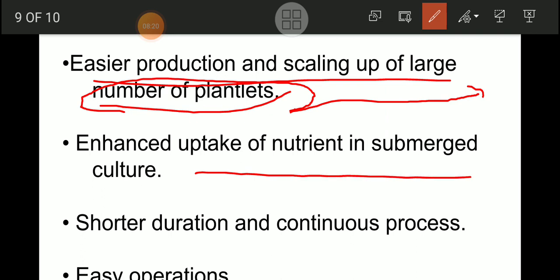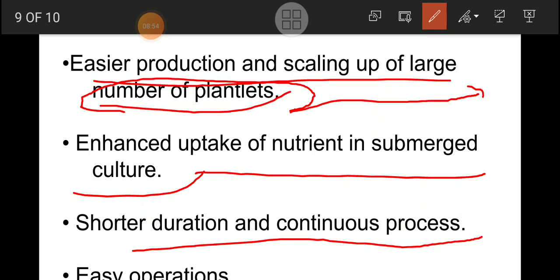Enhancement in uptake of nutrients in submerged culture. Whenever a single cell is there, liquid culture medium is there. From the liquid it is possible for the cell to take up more and more nutrients for further development and growth, isn't it? Cells we have put into the liquid culture medium for growth. That single cell is surrounded by the liquid nutrient medium, so it is easy to absorb. So that is also one of the most important advantages of this methodology. Shorter duration and continuous process: it requires a very short period, and it is a continuous process. Easy in operation. So these are the advantages.